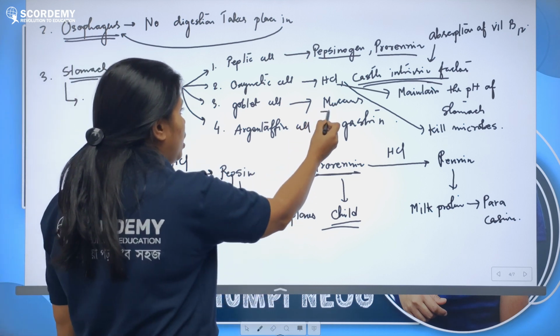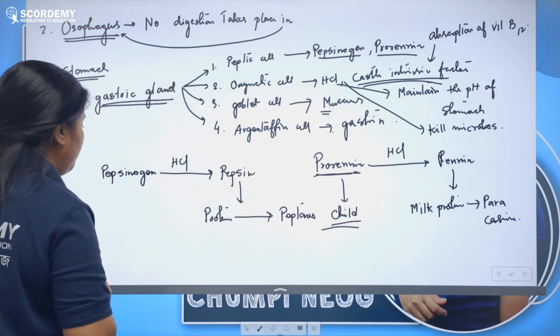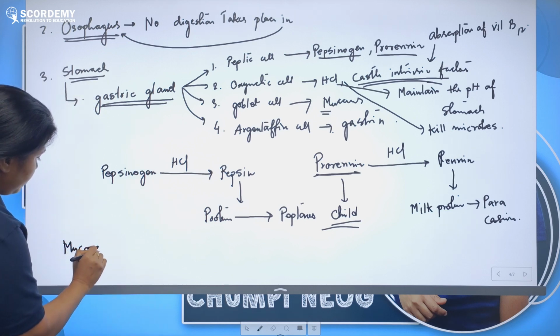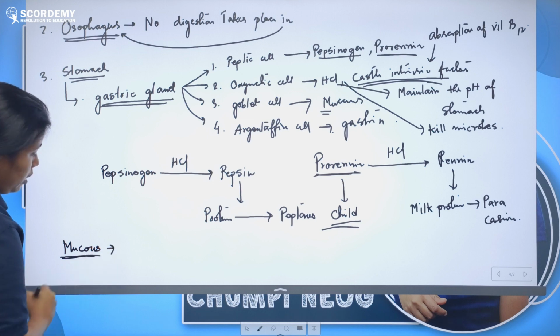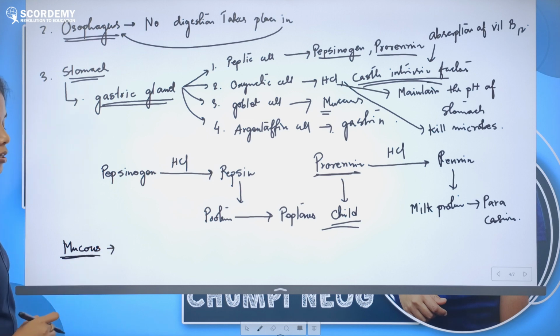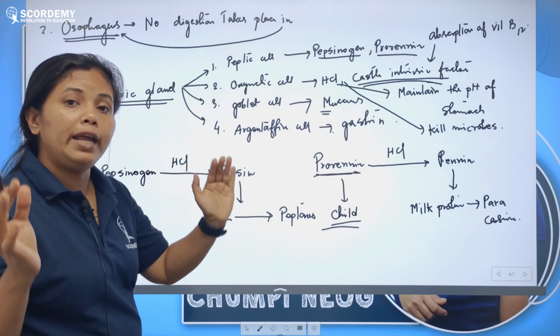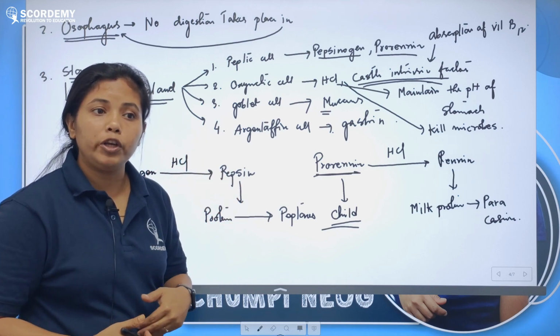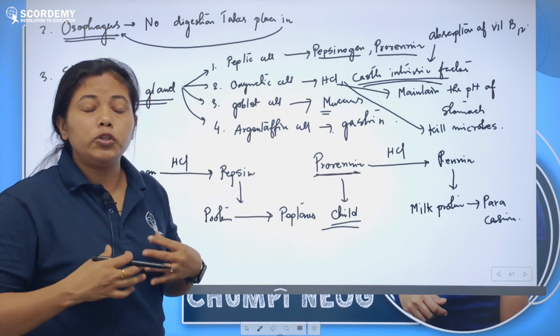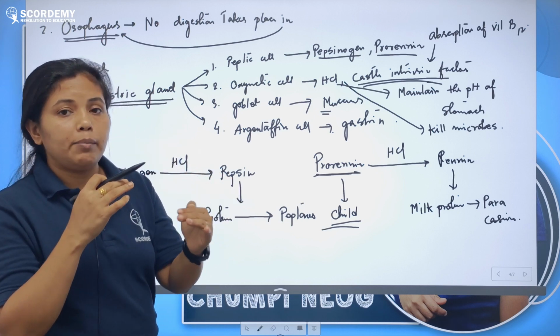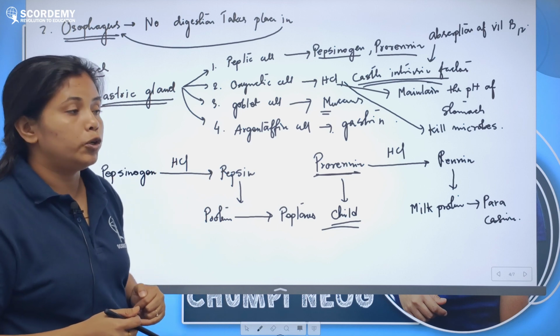Then next come to the mucus, and mucus performs a very important role in our stomach, as our stomach has HCl, a very strong acid. So the inside of the stomach has to be covered with a layer of mucus, right? Otherwise what will you have? Gastric ulcer. The person will have gastric ulcer. Because of the mucus, the hydrochloric acid will not harm our stomach wall.